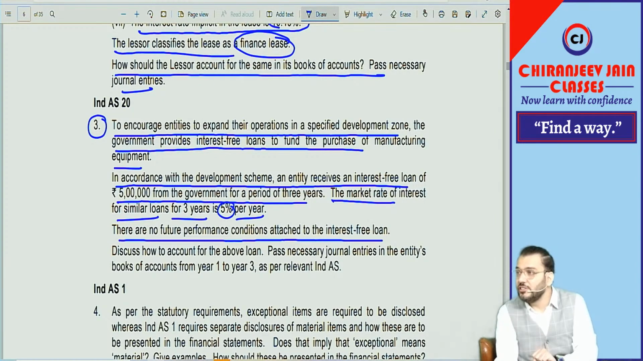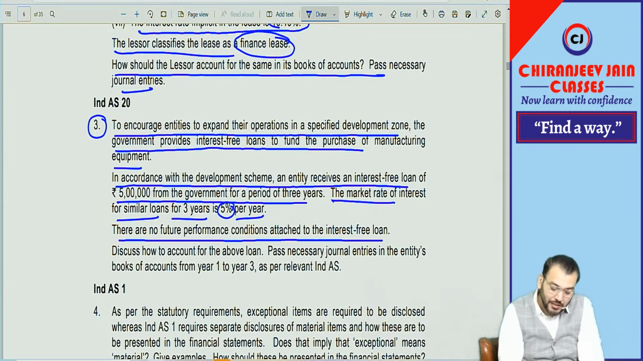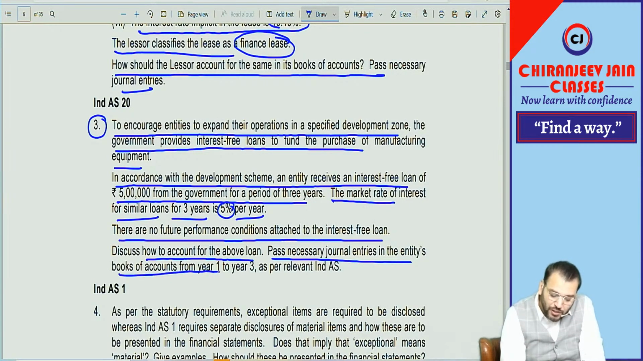If there is no condition, can I say the entire amount of government grant will be transferred to PL immediately? Because there is no future performance condition attached, the entire amount of government grant will be recognized in PL immediately. Right. Discuss how to account for the above loan. Pass necessary journal entries in the entity's books of account for year 1 to year 3 as per relevant Ind AS.